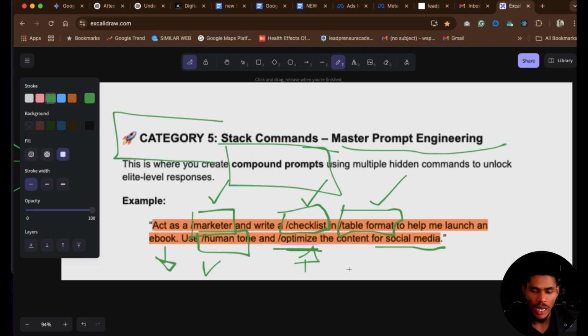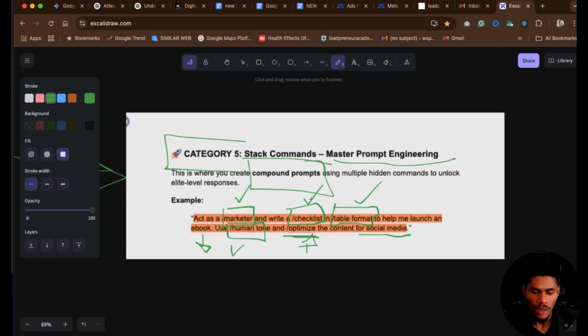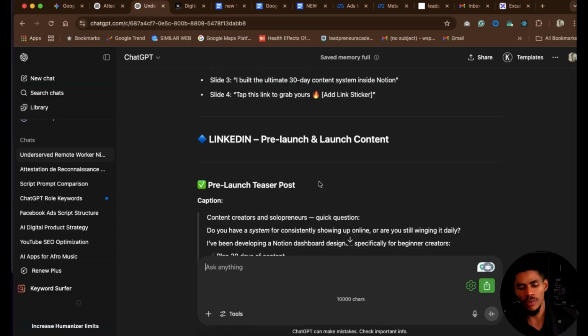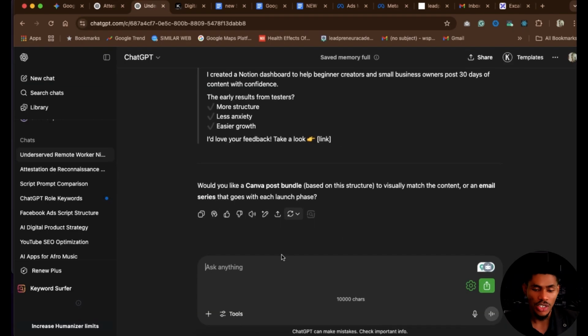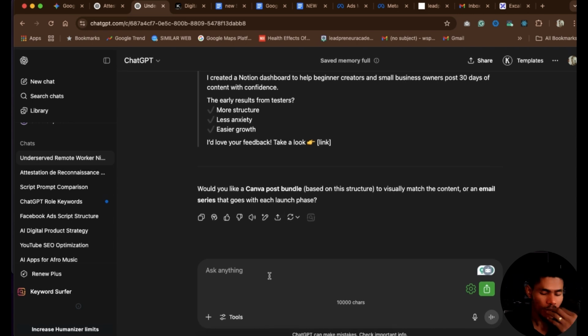Let's just try this prompt out on ChatGPT. Let me show you what you will get. Let's just use something, and you will see the result. The result is crazy. You have never seen anything like this before. So now we are on ChatGPT. This is not a new window. Ideally, anything you want to do, do it in a new window. But I've been working on something similar, so let me use this thing here.